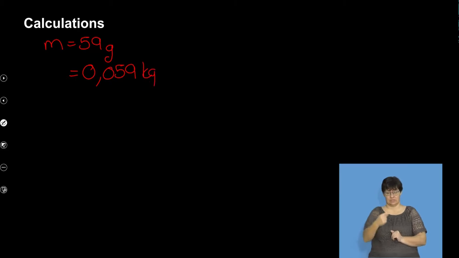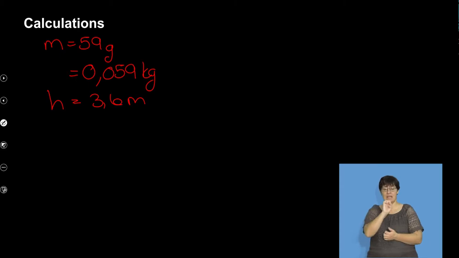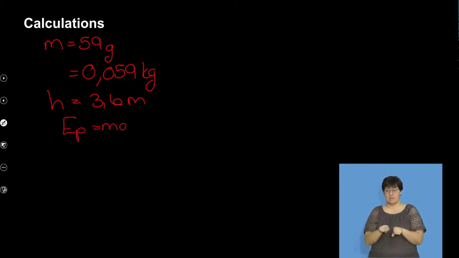So that's the tennis ball. The original height was 3.6 meters, okay? I can work out how much potential energy it has. So I can go, potential energy is mass times gravity times height. The mass is 0.059.